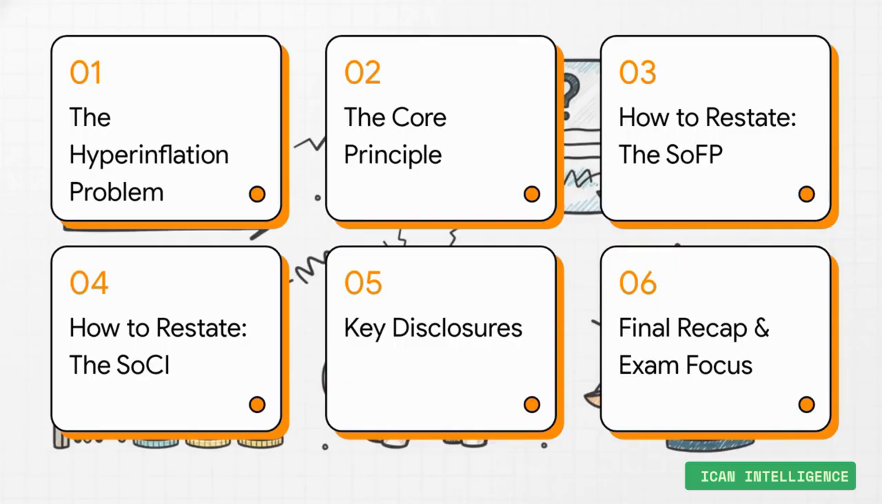First, we have to understand the problem. Why does hyperinflation completely wreck normal accounting? Then, we'll look at the one single elegant principle that IAS 29 uses to solve it. After that, we'll get practical. We'll actually apply this principle to the financial statements, cover the disclosures you have to know, and finish up with a laser focus on what the examiners are really looking for.